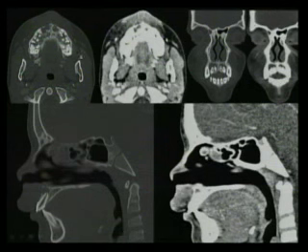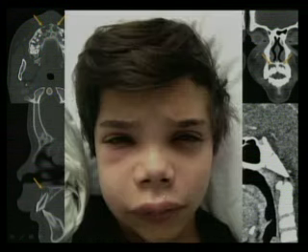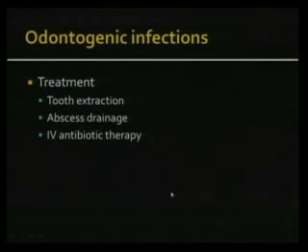Another example is this kid who has periapical abscesses involving the maxillary incisors. When you look closely at the bone window, you can see a bony dehiscence along the buccal cortex, and then a small subperiosteal abscess there. I don't know if you can appreciate it. You see that? And over here there's all this lip swelling, and that small subperiosteal abscess. So again, odontogenic infection. This is the clinical picture of that patient, with extensive swelling of the upper lip. For treatment, you extract the tooth, drain the abscess, and then give IV antibiotic therapy.